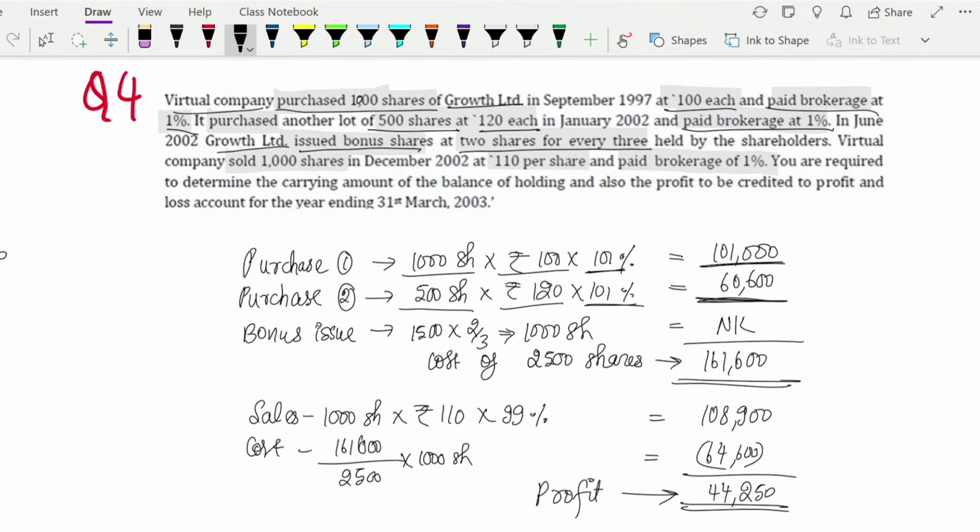So for every 3 shares that you have held, they have given you 2 shares as bonus. Bonus means free shares, so it does not actually have a value to it. So what will be the cost of the bonus issue? How many shares will you get?